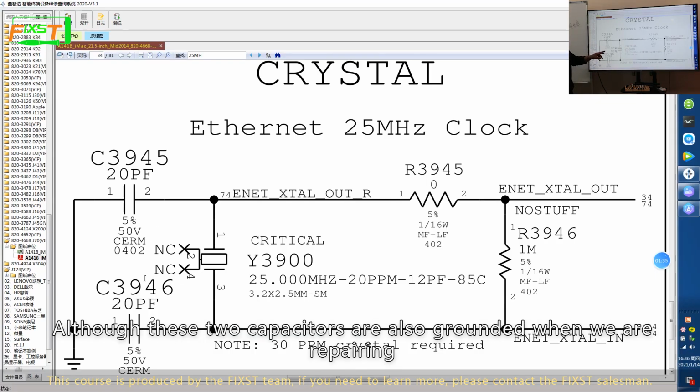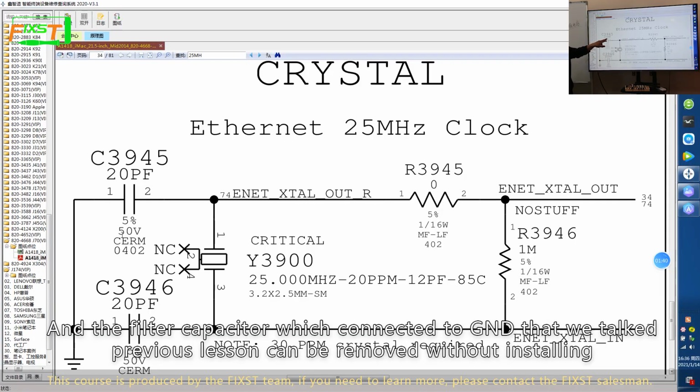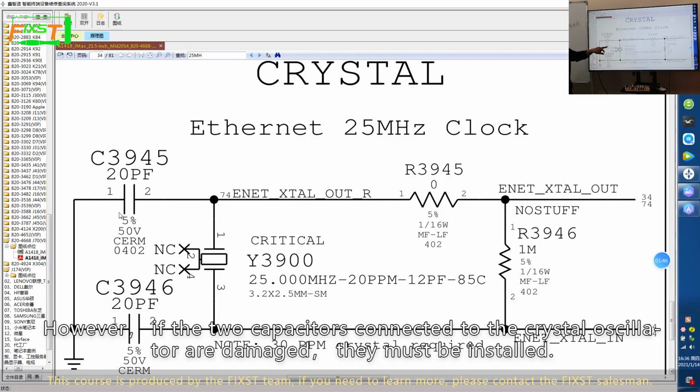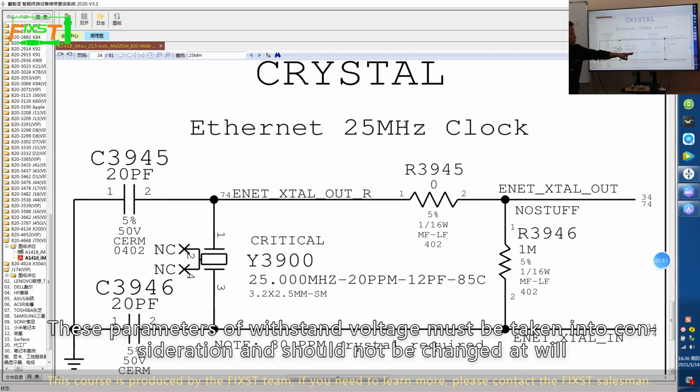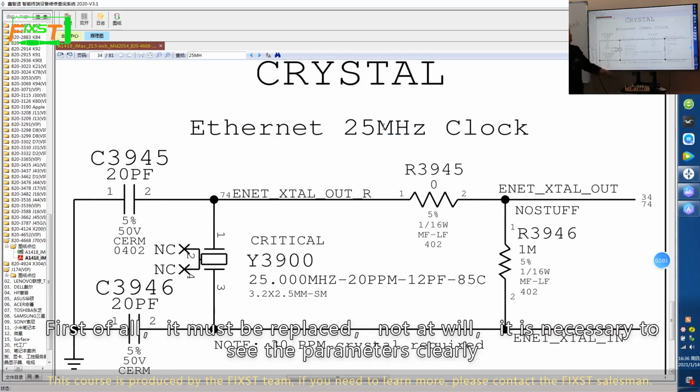Although these 2 capacitors are also grounded, when we are repairing, the filter capacitor connected to the ground that we taught in the previous lesson can be removed without installing. However, if the 2 capacitors connected to the crystal oscillator are damaged, they must be installed. The parameter here is 20p at 5% error rate. The withstand voltage parameter must be taken into consideration and should not be changed at will. First of all, it must be replaced, not at will. It's necessary to see the parameter clearly.